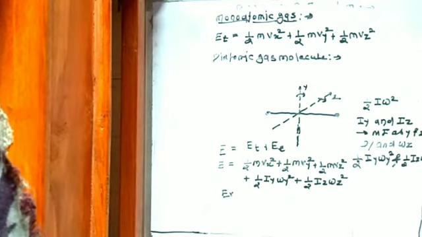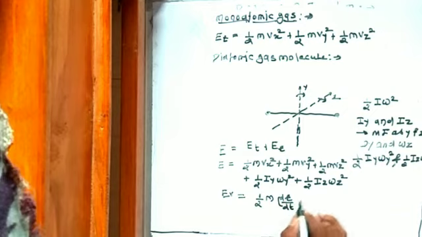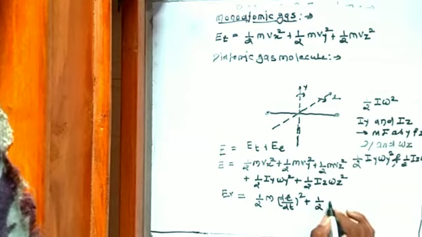So, EV equal to, we write 1 by 2 m dr by dt square plus 1 by 2 k r square.